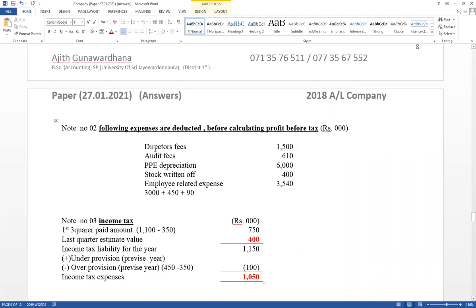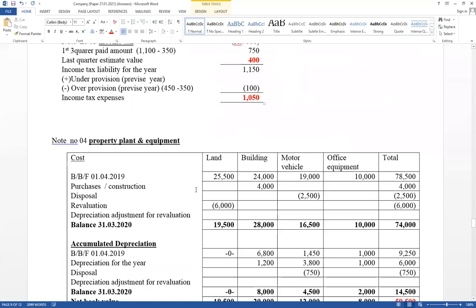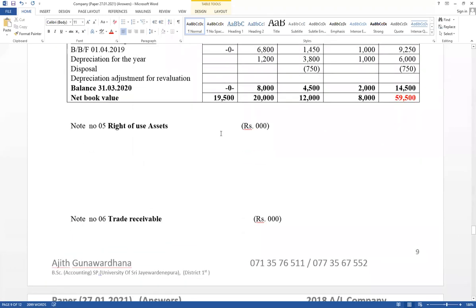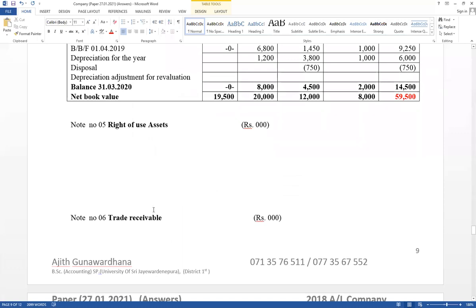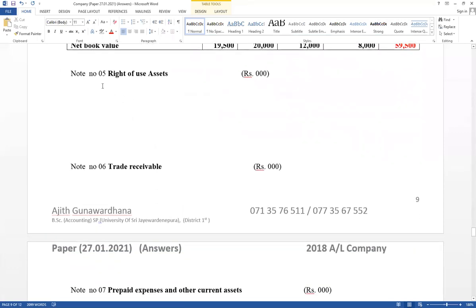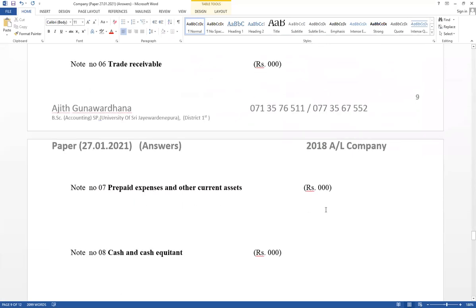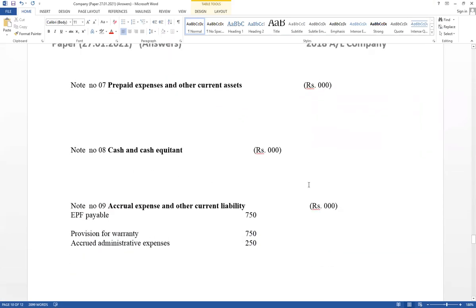Right, separate marks available. And income tax we have discussed, it has recorded already. And note number 4, property plant equipment we have discussed. Leasing not available. Provision for doubtful debts it has not given. Therefore, no need to prepare working for that. And prepaid expense also not available. Cash and cash equivalents not given separately.